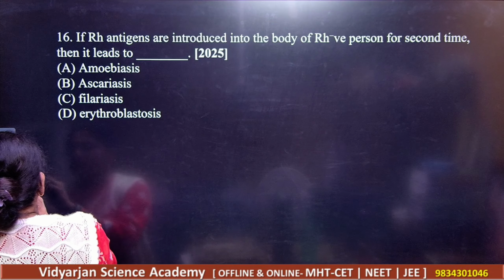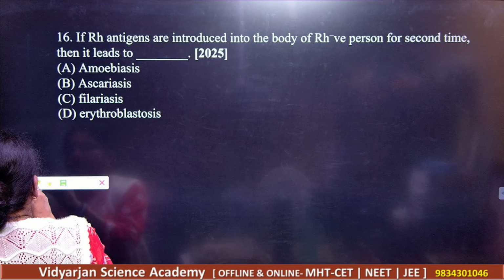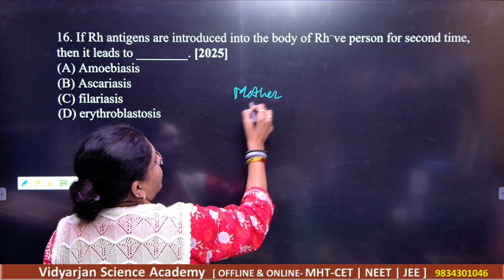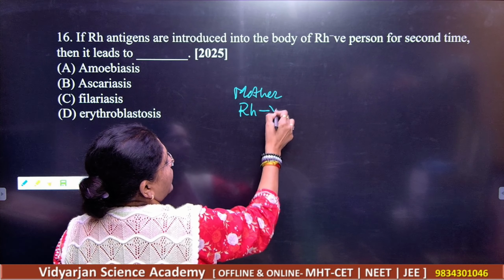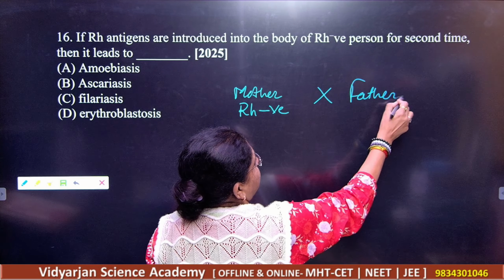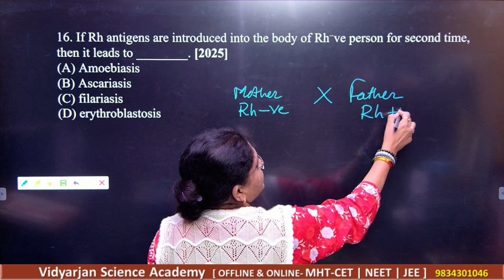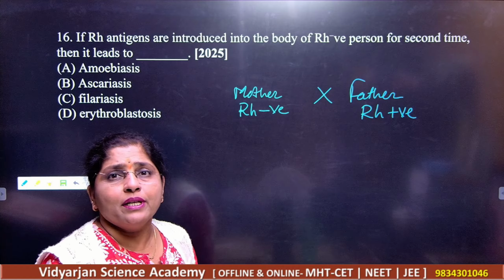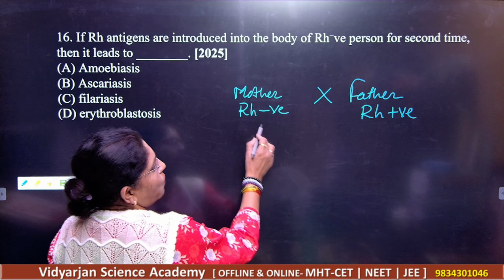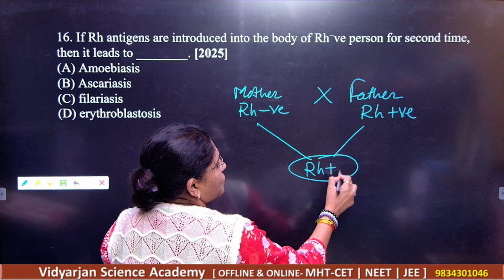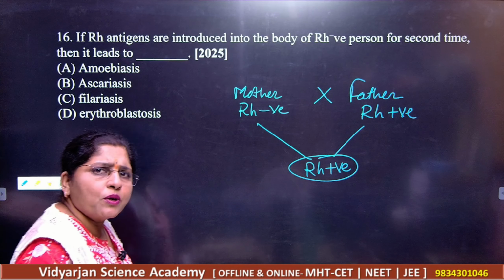See what the things are here. If the mother is Rh negative, and if the father is Rh positive. Students, you know Rh positive is a dominant character. So what will be the blood group of their child? Obviously the child is going to be Rh positive.